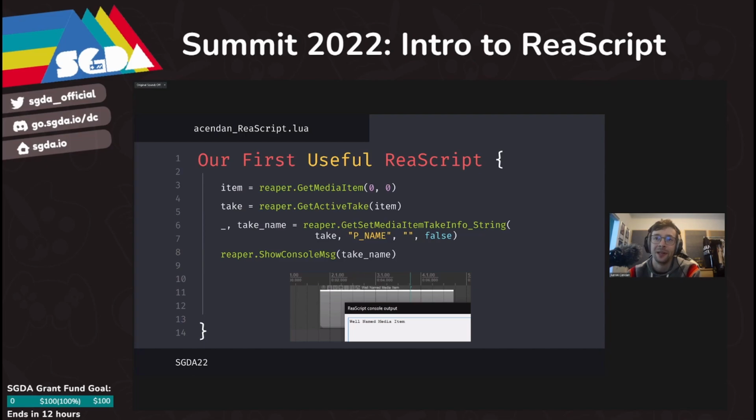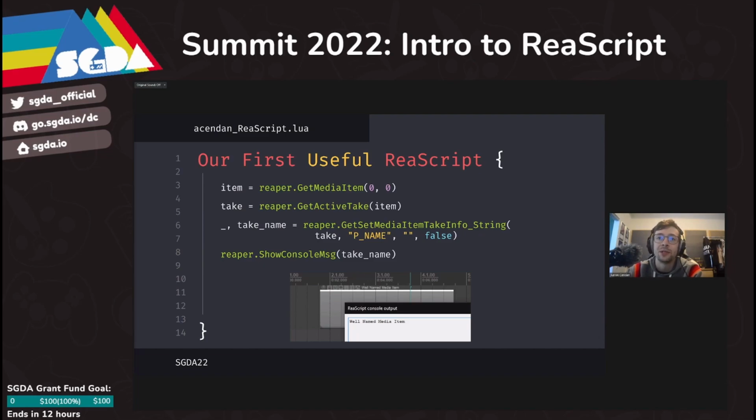This is because Lua allows us to return multiple values from a function. In this case, we can safely ignore the first value, which Lua does by using an underscore in place of the variable name. This first value is telling us whether the function was successful, but we don't really need that at the moment. So by putting an underscore, we can safely ignore it and just get the name of our take.